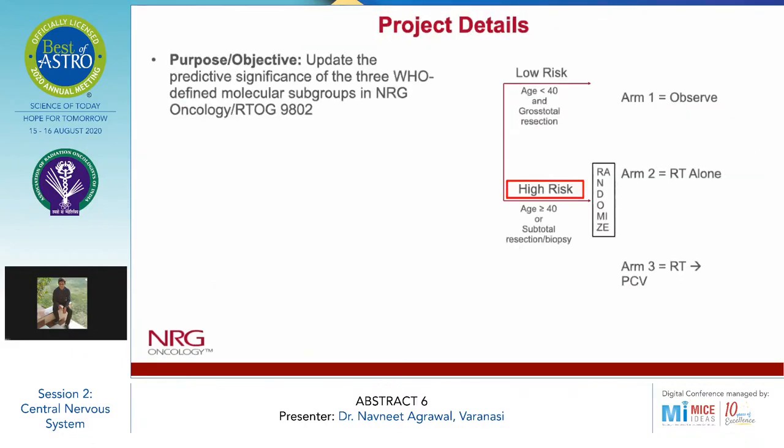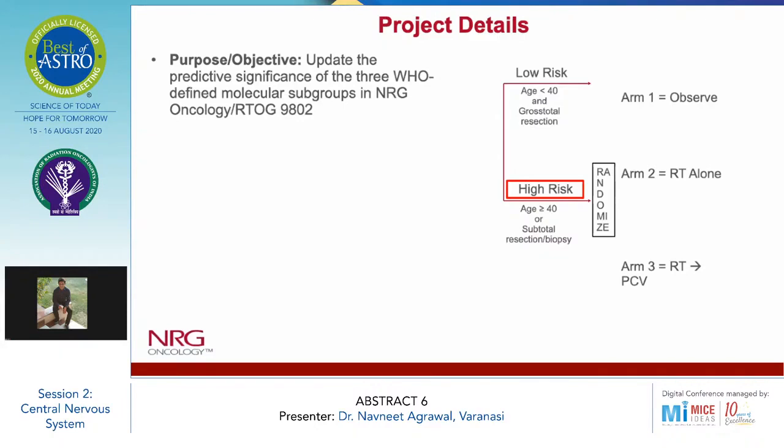So coming to this project's details, the purpose was to update the predictive significance of the three WHO defined molecular subgroups in NRG oncology RTOG 9802. The significance was that it is the first phase 3 study to evaluate the predictive value of these subgroups using prospectively collected, well annotated long-term overall survival data in a post-hoc analysis.